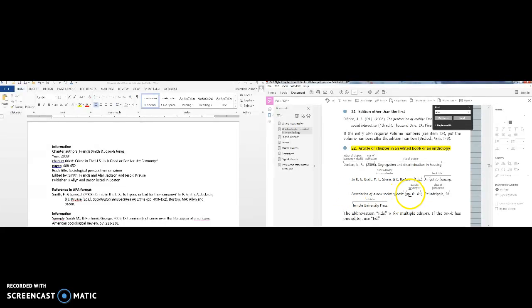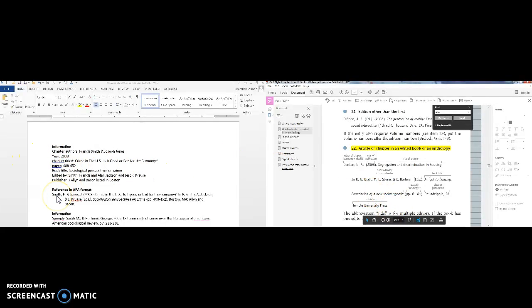Then we give all of the pages of the chapter. So not just the 3 pages I got information from, but the whole chapter. Then the place of publication is the city, followed by the 2-digit postal code. It's always 2 capital letters, and you can look them up. You can just Google 2-digit postal code if you don't know. Followed by a colon and the name of the publisher.